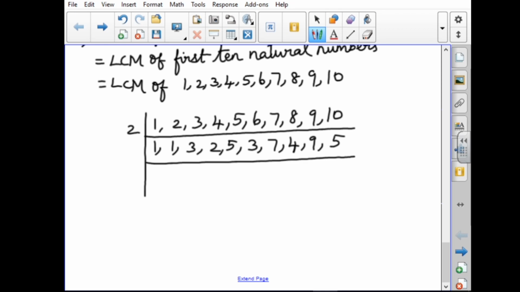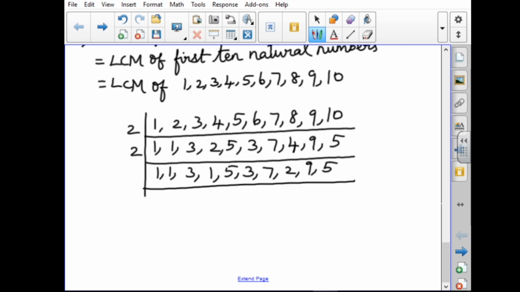Again we can divide, taking the even numbers outside. So 2, and inside there is only one even number left. Next we come to the next prime number 3. Yes, we can divide it by 3. For this 3 we can write it as 1, for this 9 we can write it as 3. So in the last line we have only prime numbers, so we finish this.